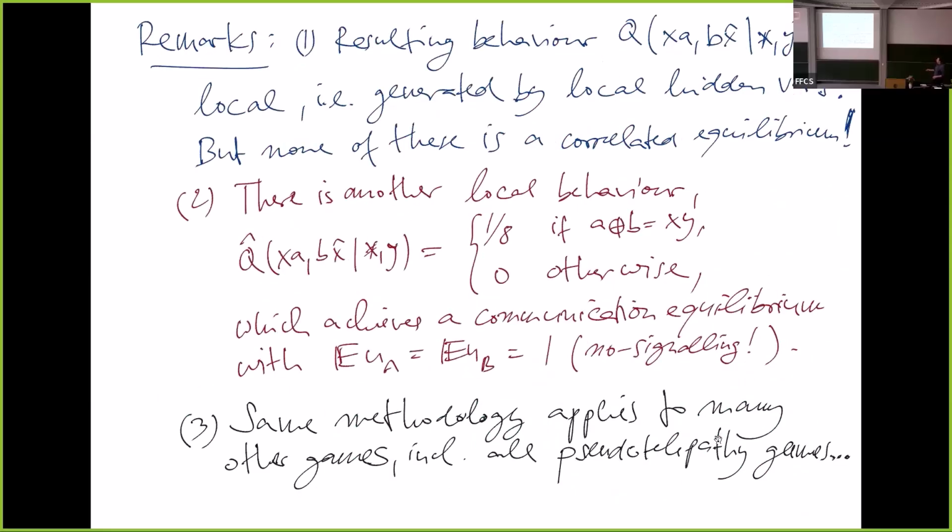And so there are lots of different remarks about this. One of them is that the resulting behavior that we get here is local. It's actually generated by a local hidden variable. The reason is that Alice doesn't even have an input. This is a well-known fact: you can only have Bell inequalities if both players have a choice, not just one. So this has a local hidden variable model, but none of these gives a correlated equilibrium. This is kind of cool. As far as I know, the economists didn't know this. They were talking about these behaviors and about convex decompositions, but this was apparently not known in an example.